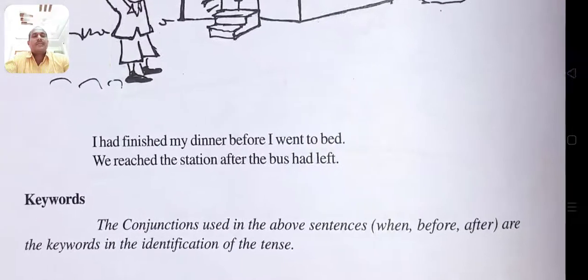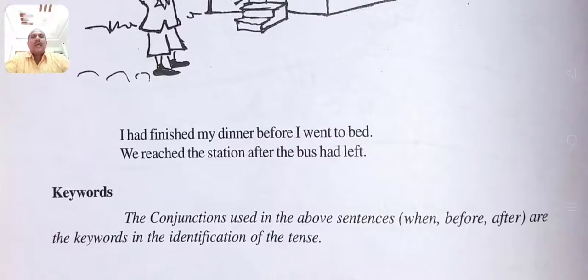And another example: I had finished my dinner before I went to bed. In this sentence also there are two actions completed in the past. The earlier was I had finished my dinner. The latter was I went to bed. I had finished my dinner is past perfect tense. Before I went to bed is simple past tense.